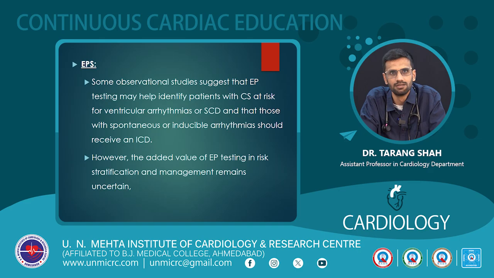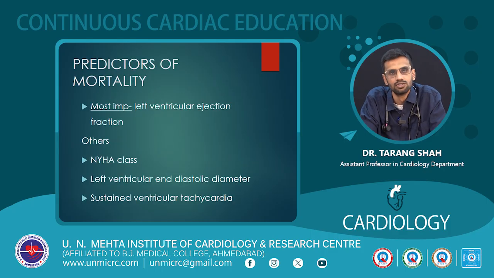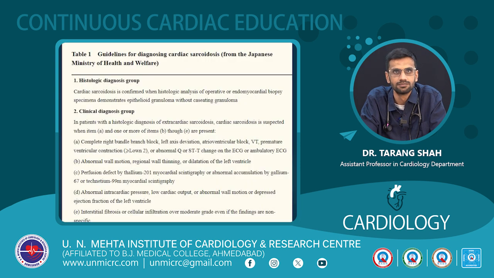EPS is less commonly helpful. Some observational studies suggest that EPS testing may help identify patients with cardiac sarcoidosis who are at risk for development of ventricular arrhythmias and who are in need of ICD. So which are the predictors of mortality? Most important is the left ventricular ejection fraction at the time of presentation. Others are NYHA class, left ventricular end diastolic diameter, and whether the patient is having sustained VTs.